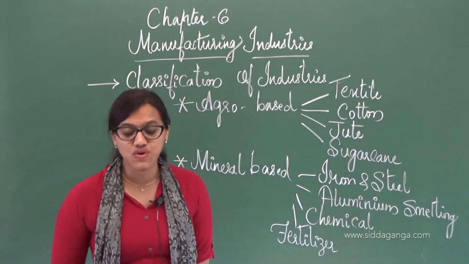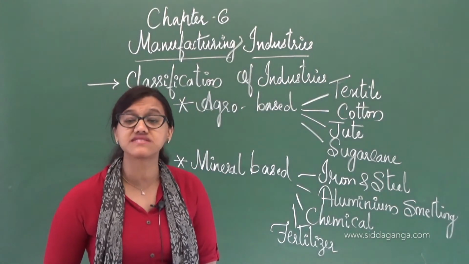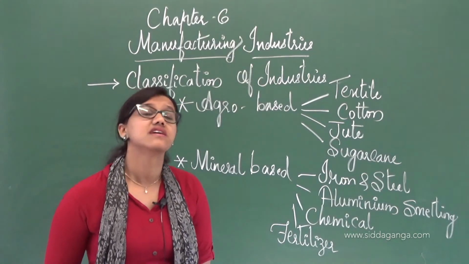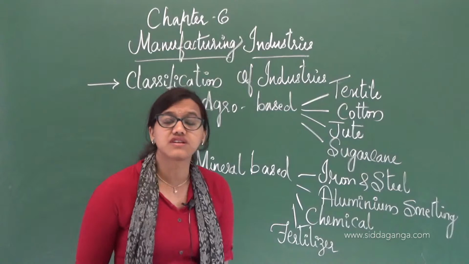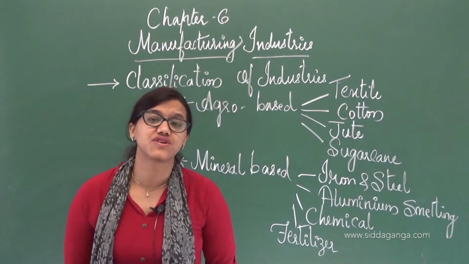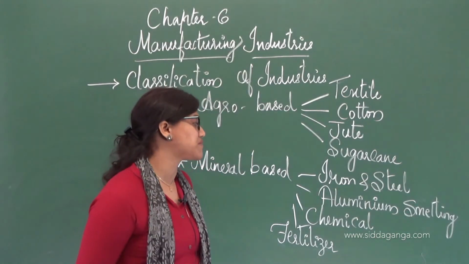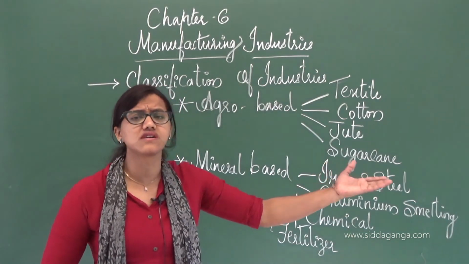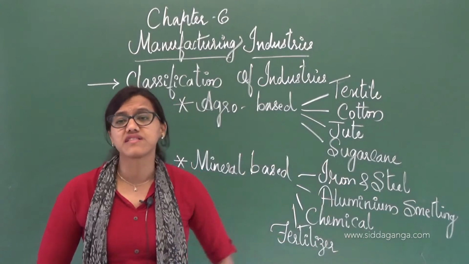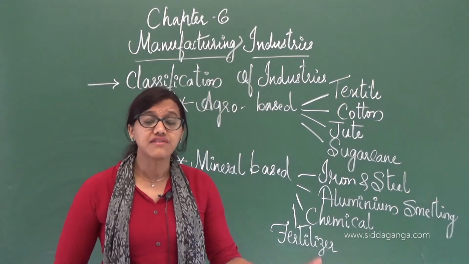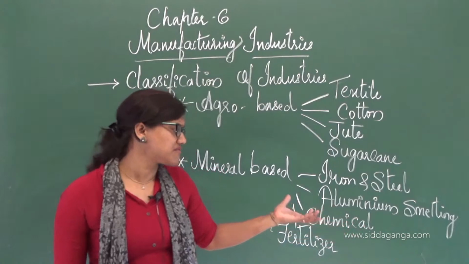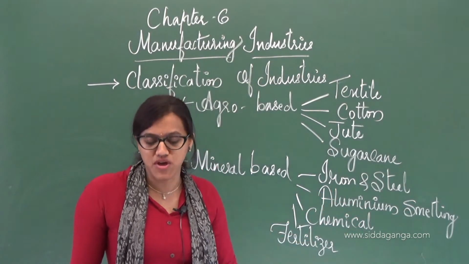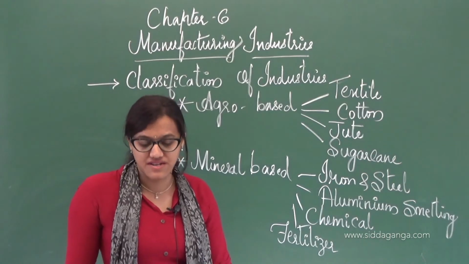So it is the basic industry, since other industries, whether large scale, small scale or medium scale, depend upon iron and steel. Whatever they produce may be the raw materials for other industries, and a few industries totally depend upon the iron and steel industry. So that can be called a basic industry.